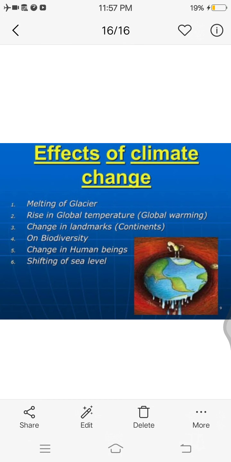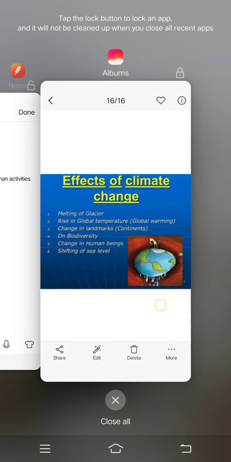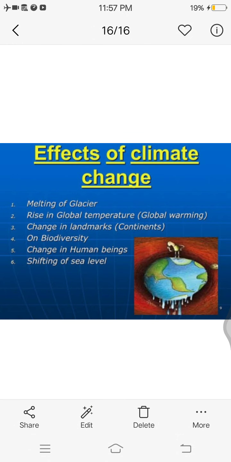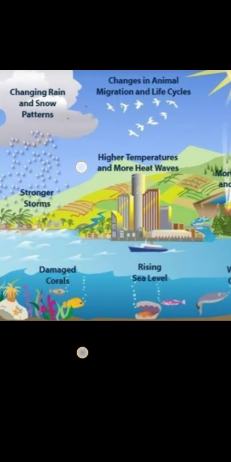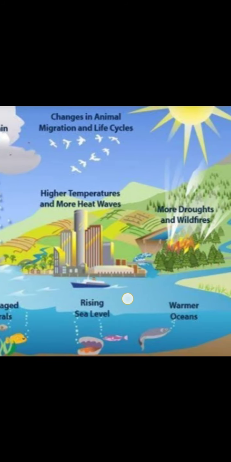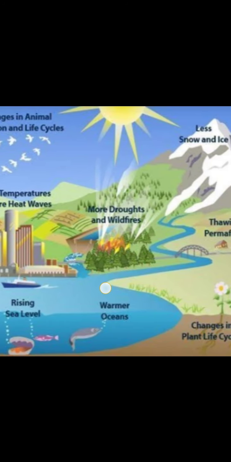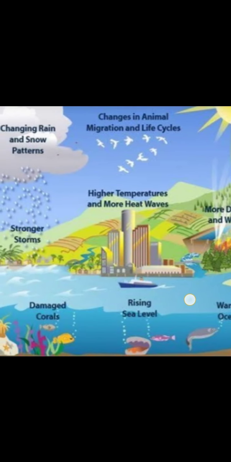So over here you can see the processes that are happening in climate change. And then you can look over here at the different kinds of processes that happen after climate change. These are the names and these are the processes.